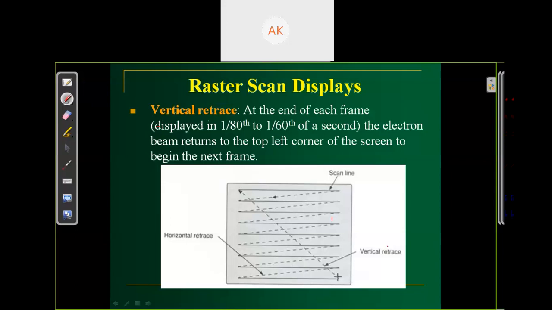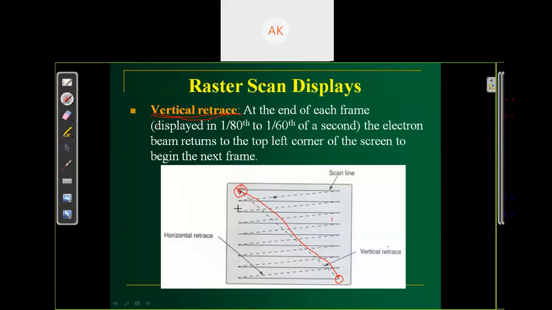After completing each frame, we go back to this top left point. The time taken from this point to this point is called the vertical retrace. At the end of each frame, the electron beam returns to the top left corner of the screen to begin the next frame. This time is called the vertical retrace.